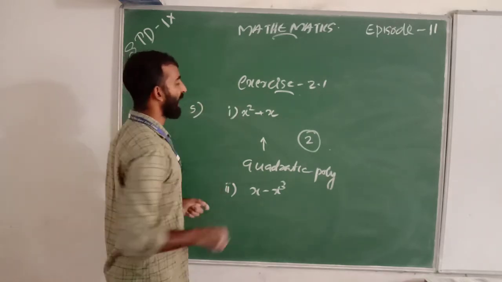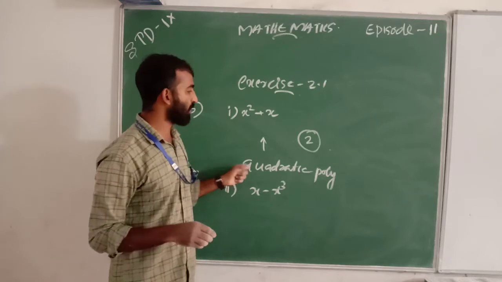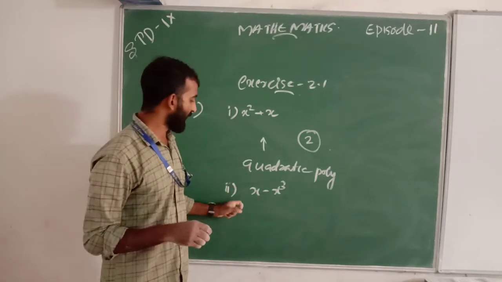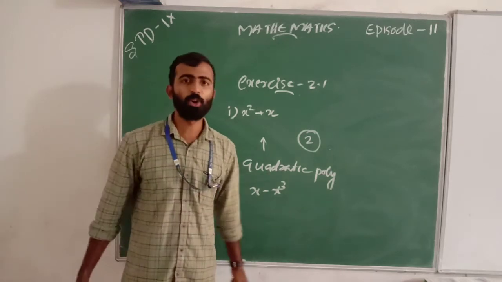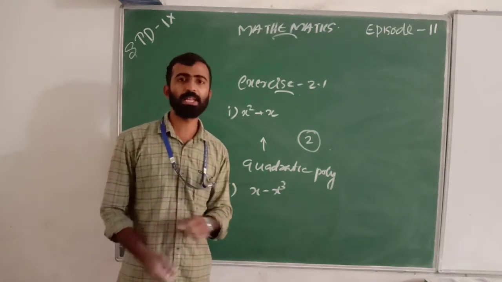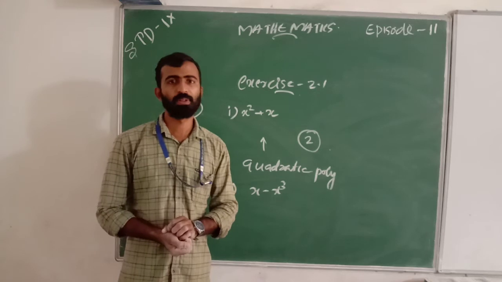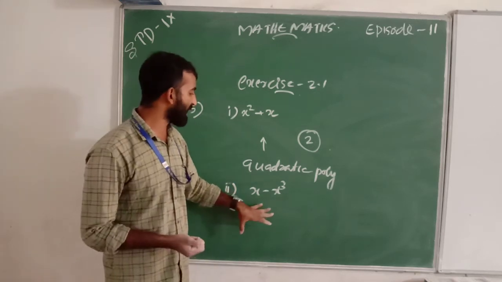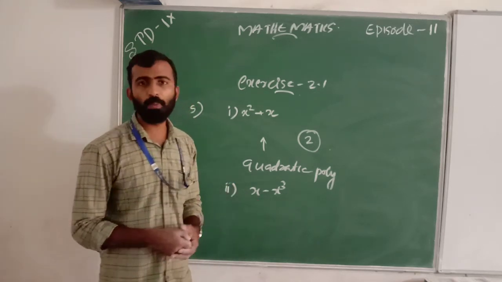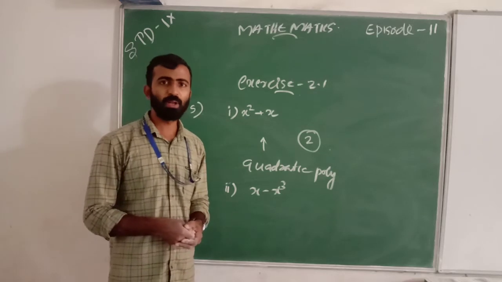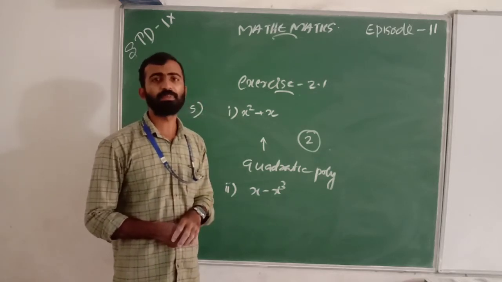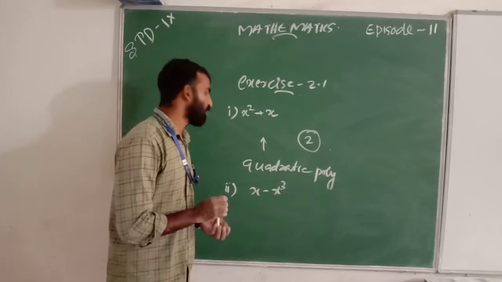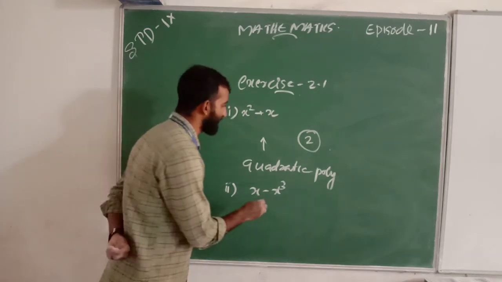One part is x square plus x, that is a quadratic polynomial. And the second one is x minus x cube. What is the degree of this polynomial? When we look at x minus x cube, what is its degree? Its degree is 3.